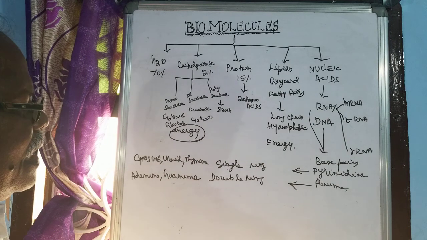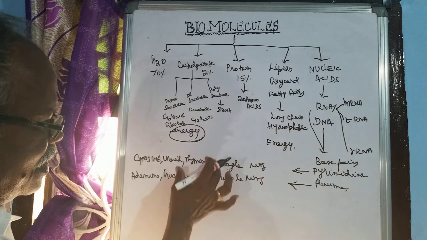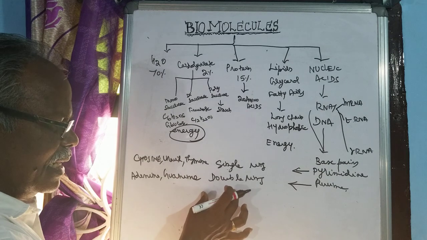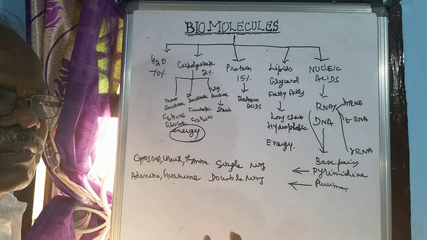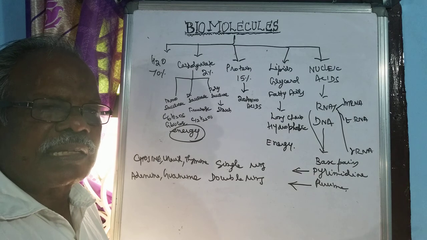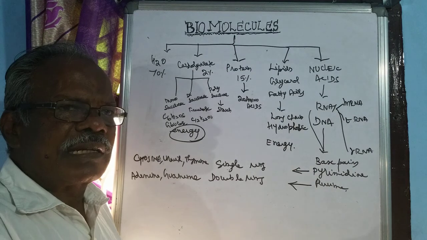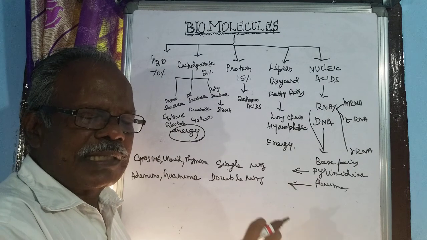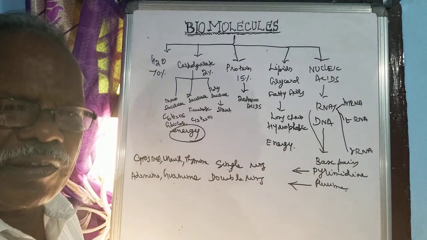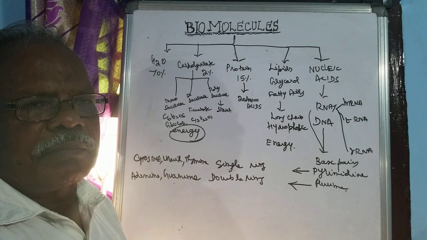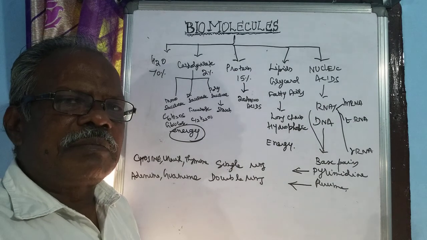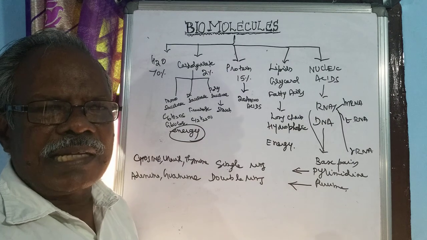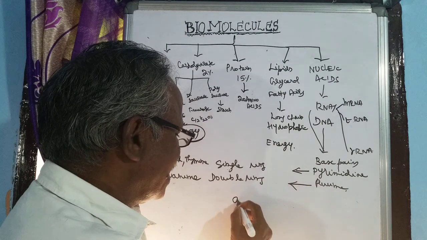Now we will see the structure of RNA and DNA. Before that we will see the hormones and enzymes. The enzymes are derivatives of protein. Hormones and enzymes are derivatives of protein. The enzymes help in a lot of chemical reactions, and the enzyme names end in ASE.